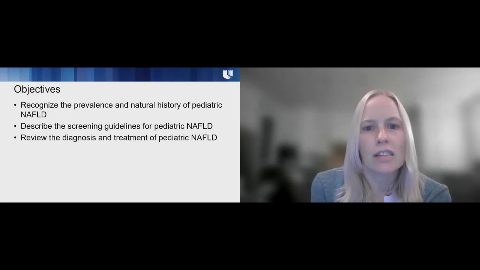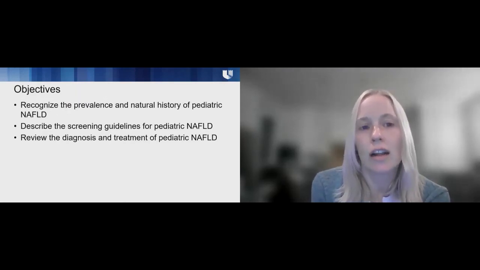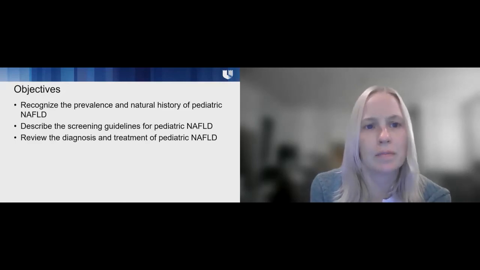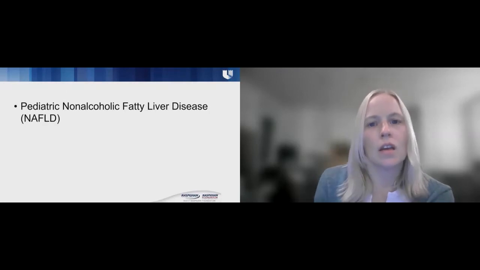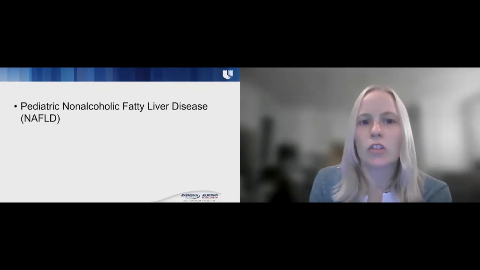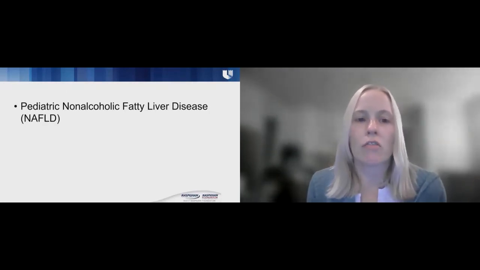So today we're going to recognize the prevalence and natural history of pediatric non-alcoholic fatty liver disease, describe the screening guidelines, and then review the diagnosis and treatment. So a brief overview about pediatric non-alcoholic fatty liver disease, or NAFLD.